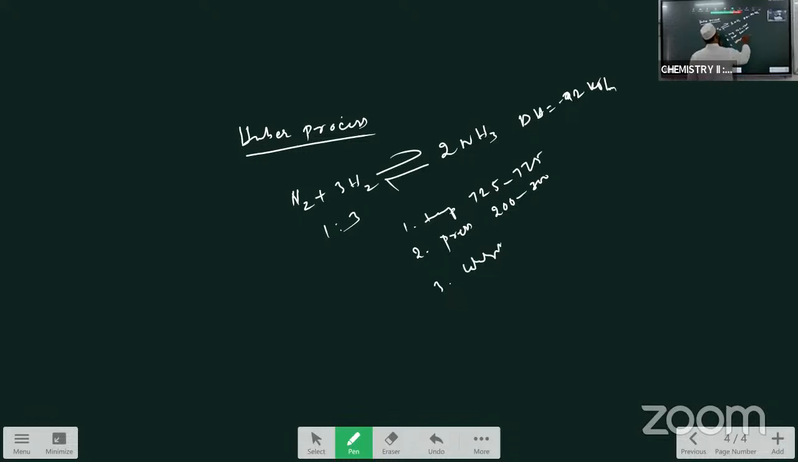In this process, a mixture of K2O and Al2O3 is used, or iron is also used. So this is about the principle in the preparation of ammonia. Now see the procedure of how ammonia is prepared. For the procedure, I am explaining to you.